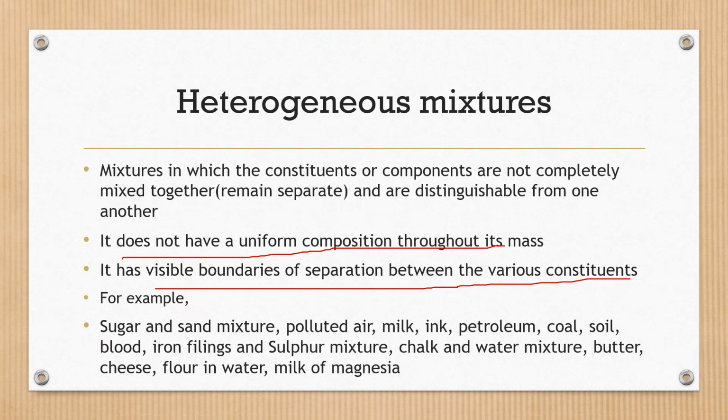So there is no uniform composition. Also, there is a visible boundary of separation between the two. We can easily distinguish between the sugar and sand particles. So it is a heterogeneous mixture. Some other examples of heterogeneous mixtures are polluted air, milk, ink, petroleum, coal, soil, blood, etc.